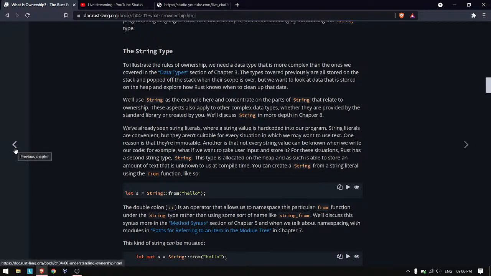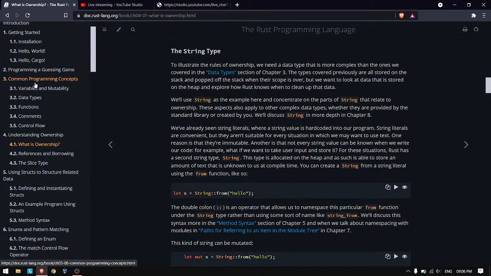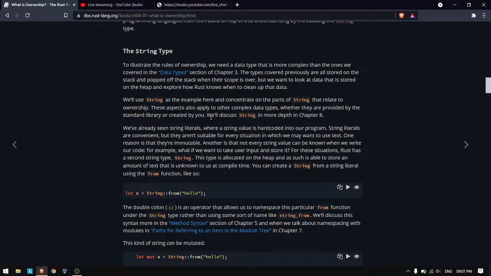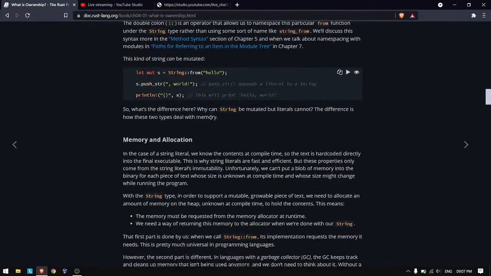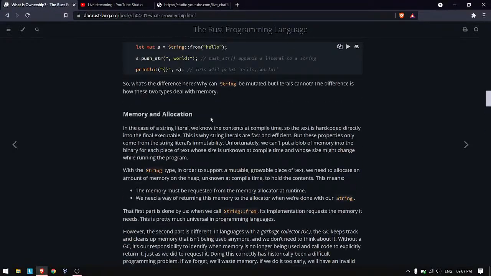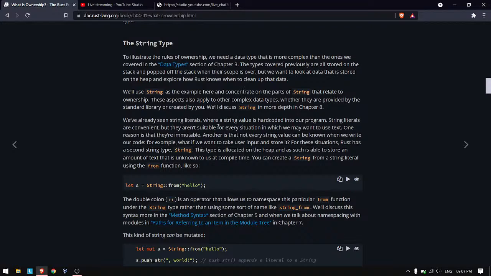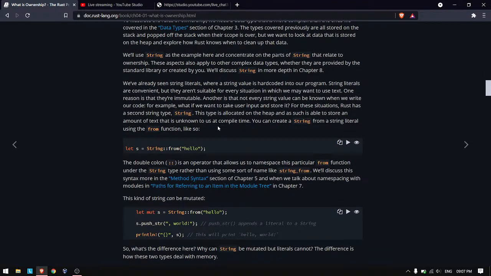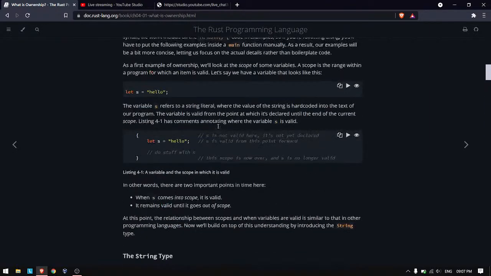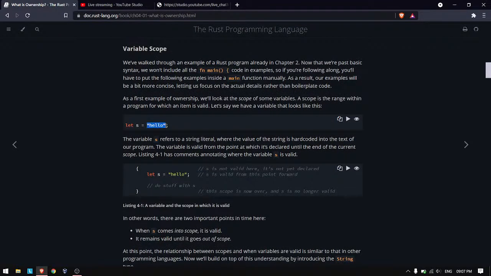And one thing to note here is that most of the types we looked at in data types were allocated on the stack, like integers. It's mentioned here that we will take a look at them later. But for now, what a String is, basically, is a string which can be mutated, like changed, grown or shrunk. When we declare it as a string literal, we can't mutate it. It is immutable by default.